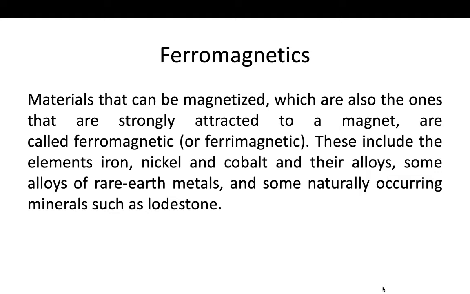So ferromagnets are those materials which can be converted into magnets, and they are strongly attracted towards magnets. That's why they are called ferromagnets. These include elements like iron, nickel, cobalt, and other alloys, some alloys of rare earth metals, and some naturally occurring materials such as lodestones.